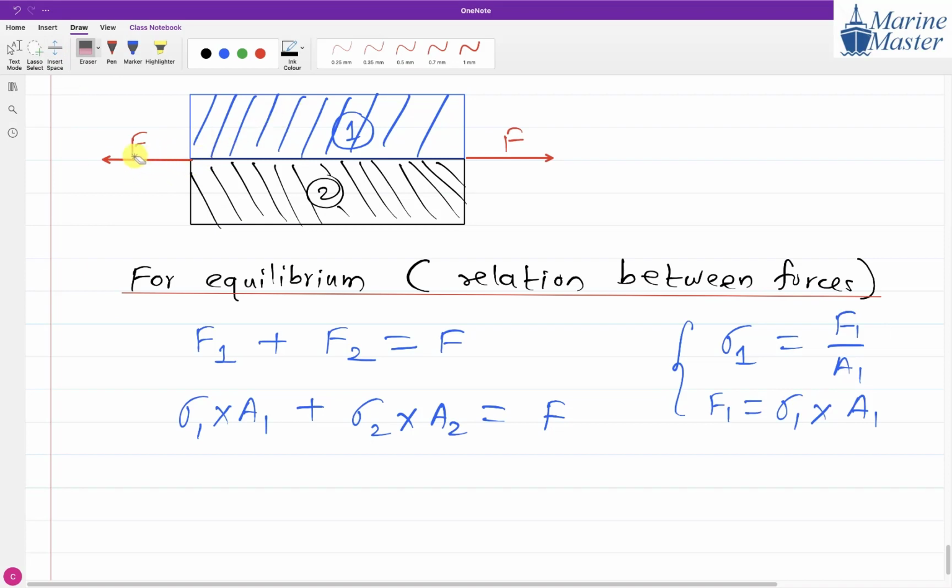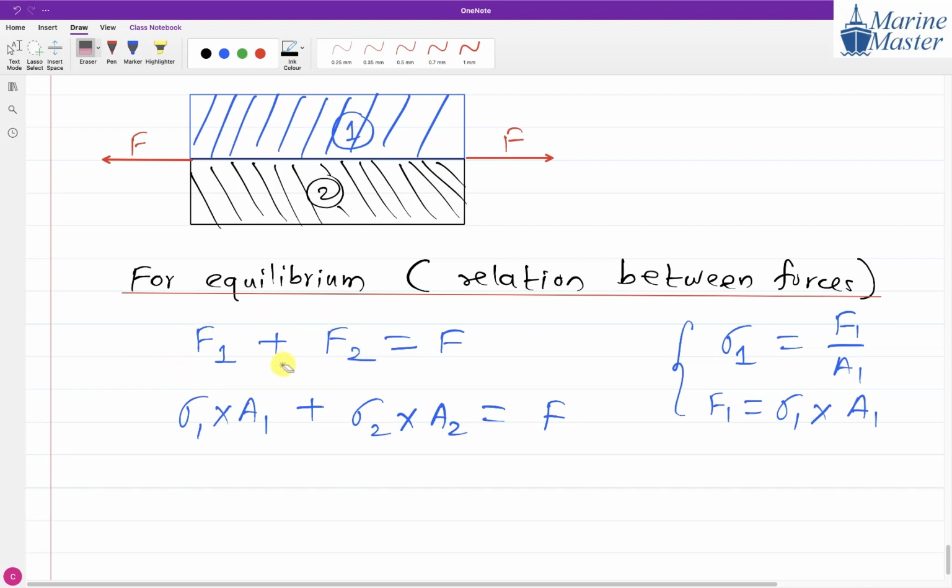It will go from this end and is going to transfer to the other end. But how is it going to transfer? Through the material. Means some force will transfer through part 1 and some part will transfer through part 2. Some part goes into part 1, some part goes into part 2. Everyone getting my point?